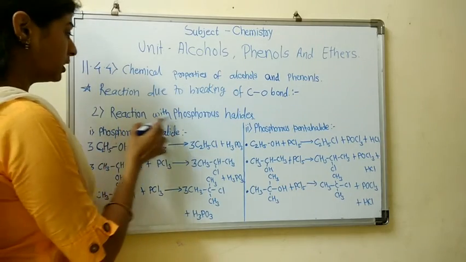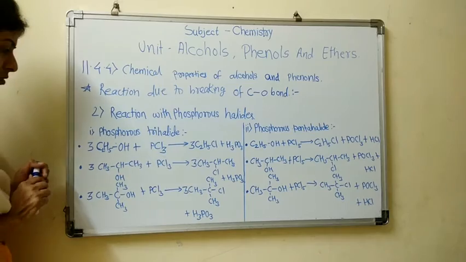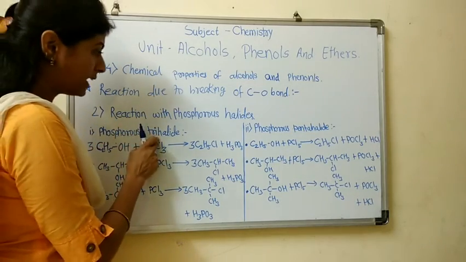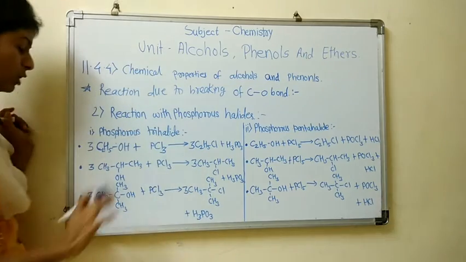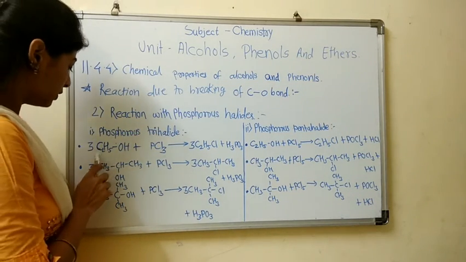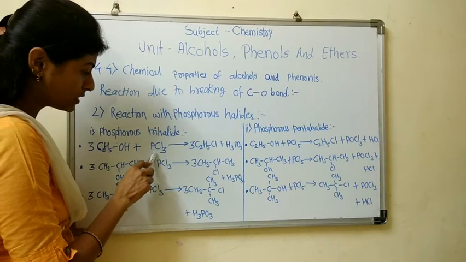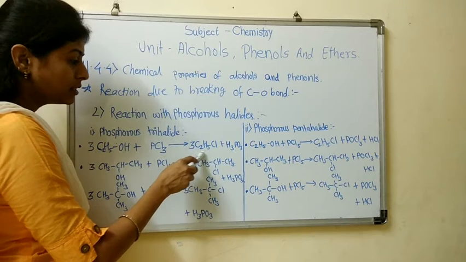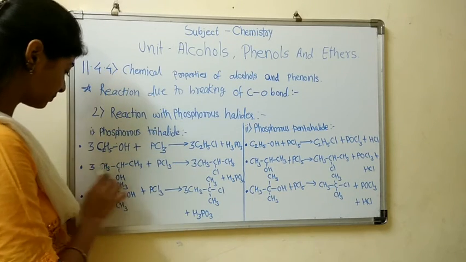Now the second is reaction with phosphorus halides: first with phosphorus trihalide and second with phosphorus pentahalide. First we are going to study phosphorus trihalide. When primary alcohol reacts with phosphorus trihalide, it gives alkyl chloride.